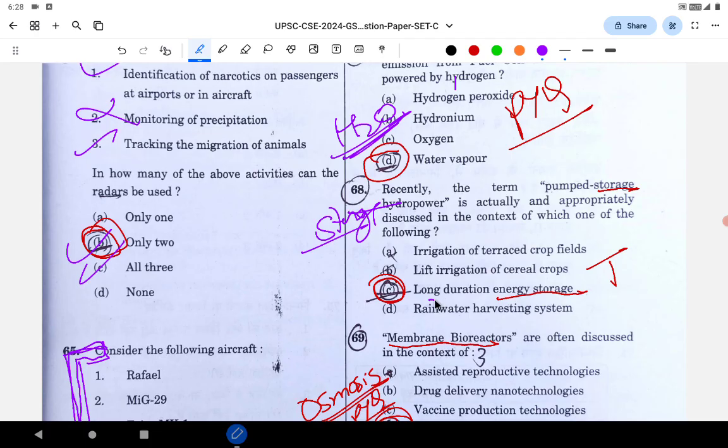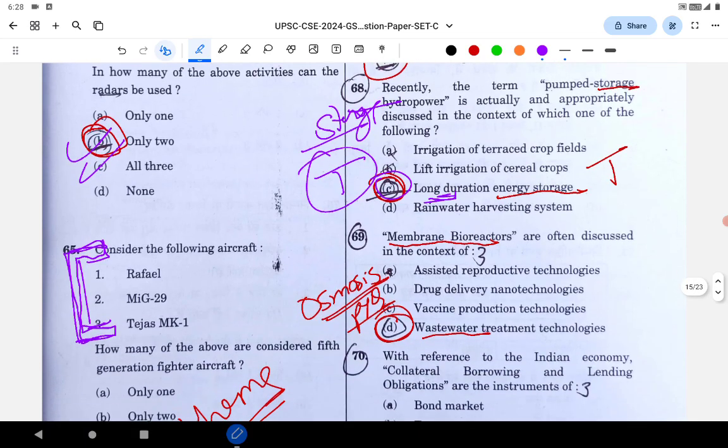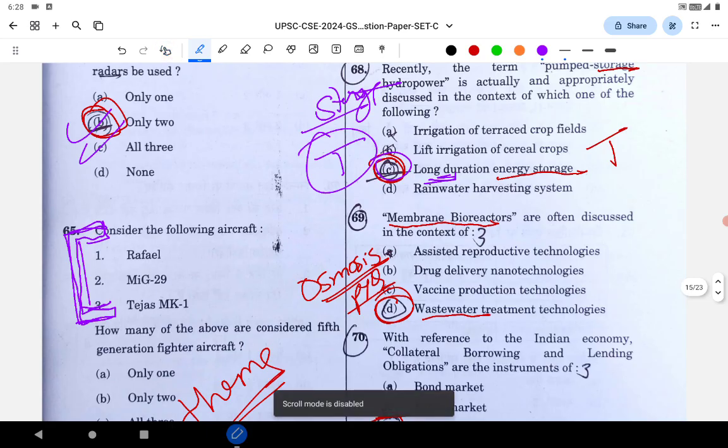Here there is the phrase long duration energy storage. Relate it to the word storage. That is the answer. See, it's a trick. You will get to know these tricks only if you solve the PYQs. That's the reason solving PYQs is important. Next, again the PYQ importance.